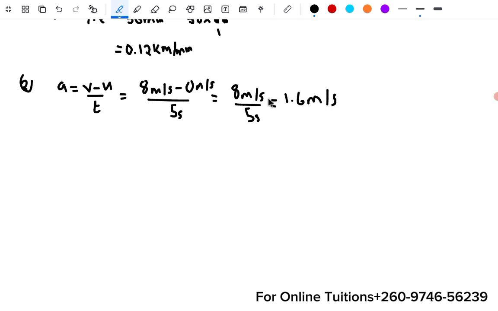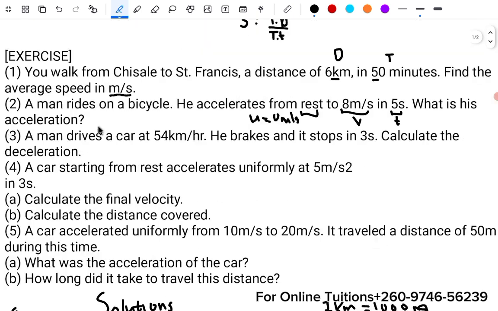Now you have second and second here, that's why it becomes second squared, and these are the SI units for acceleration. Okay, so then we got a man drives a car at 50 kilometers per hour. This is actually the speed, or it could be velocity. He brakes. Okay, so when he brakes and then he stops, he's braking and then he's stopping.